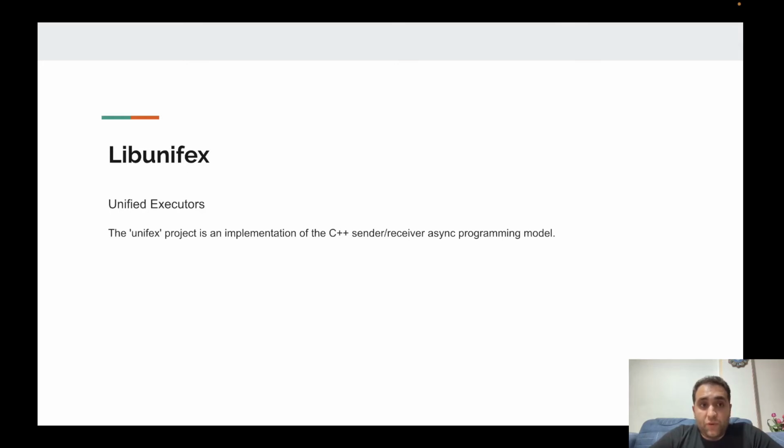For example, if we want to chain or compose different asynchronous operations, and if we want to have cancel operations or stop operations, it's somehow difficult or impossible to implement through just executors and execution contexts.